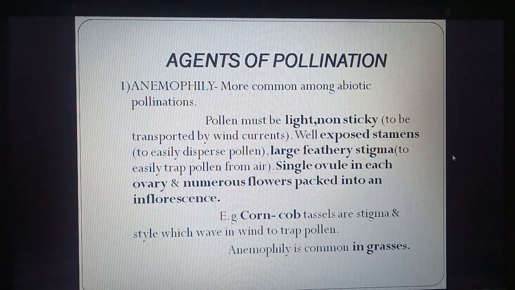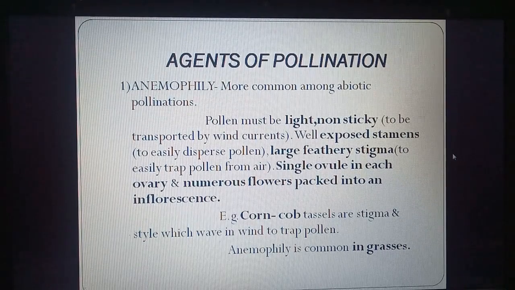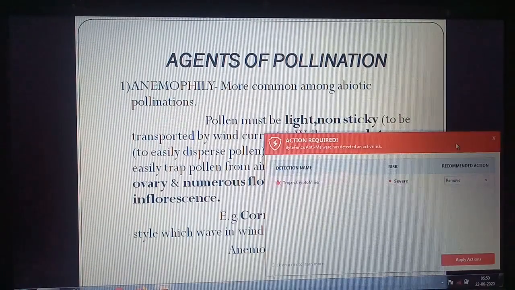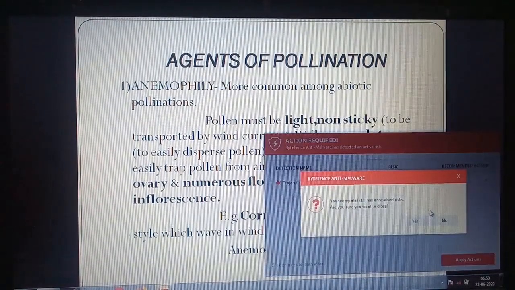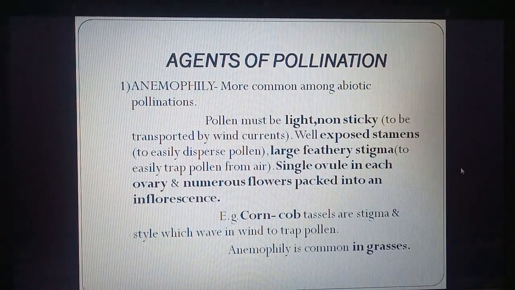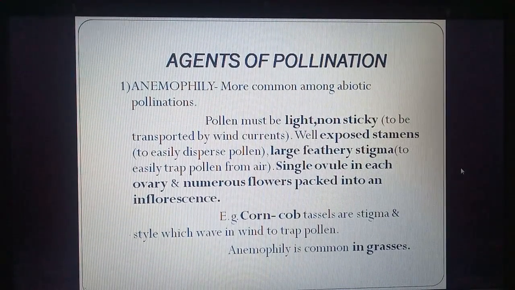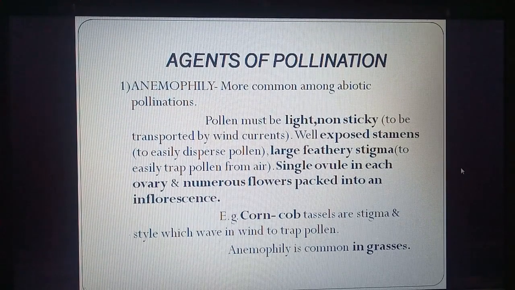A single ovule in each ovary should be present so that enough nutrition is present. Numerous flowers should be packed in an inflorescence. So many flowers should be there in a bunch to increase the chance of fertilization. An example is a corn cob. You might have seen the maize plant. In this plant, we see that many hair-like structures are extended. They are stigma and style, which wave in wind to trap the pollen.